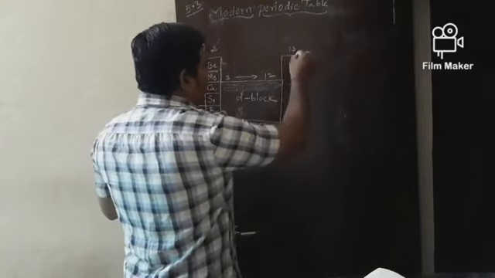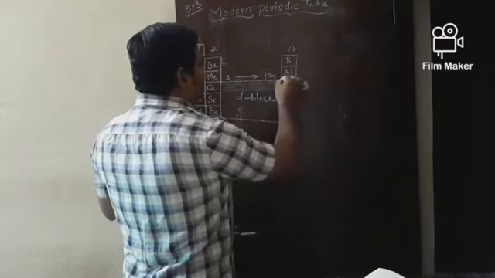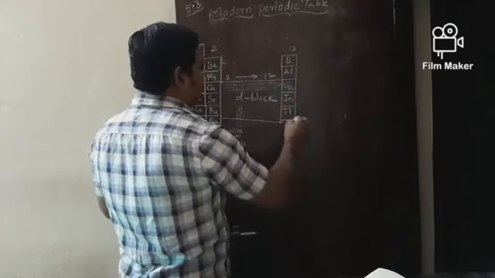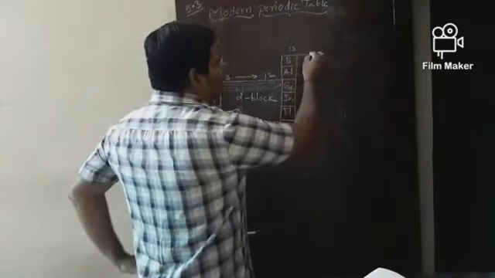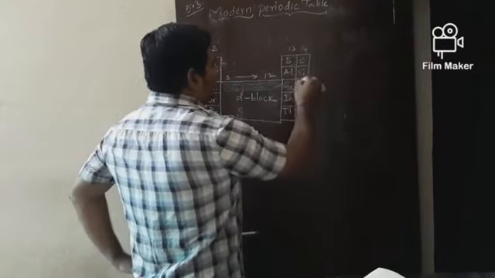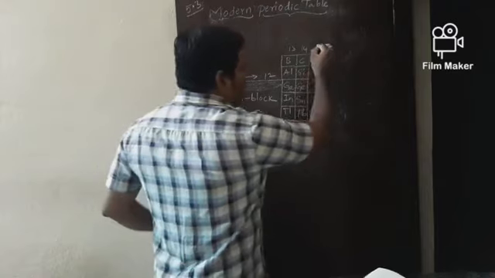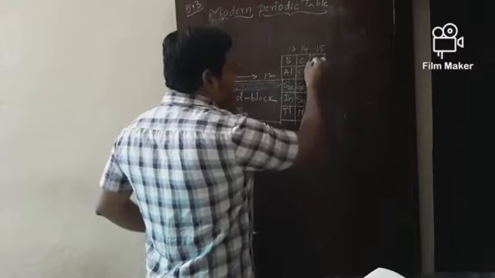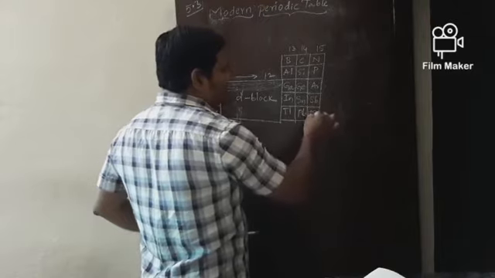So how many elements are there in group number 13? Boron, aluminium, gallium, indium, thallium. Okay? Boron, aluminium, gallium, indium, thallium. Now coming to group number 14. Carbon, silicon, germanium, tin, lead, Pb. Coming to group number 15. It's the nitrogen family. What is this family called? Nitrogen, phosphorus, arsenic, antimony, bismuth.